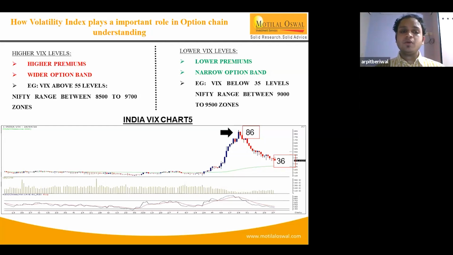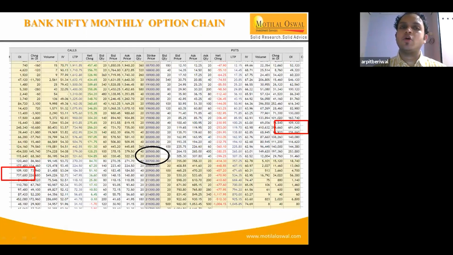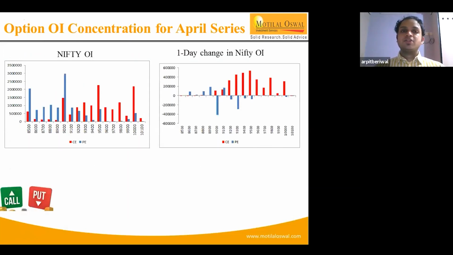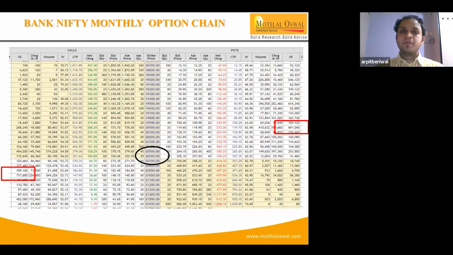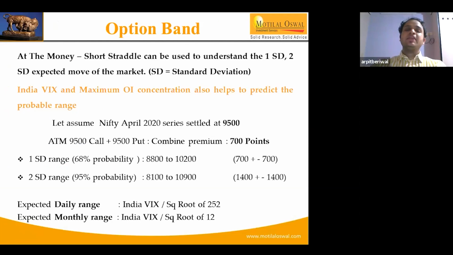So far we discussed what is the basic option, what is the option chain, and how to analyze the index option chain by looking at the calls and puts. At the same time, what are the writing activities for the call and put. This is the concentration in the Bank Nifty monthly option chain. What are the OI activities for the Bank Nifty option chain. Then we talked about the option band. This is one of the key things that we need to check. Looking at the option data, we try to formulate the option band.